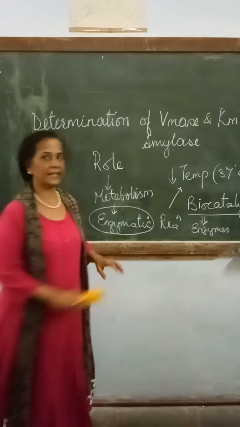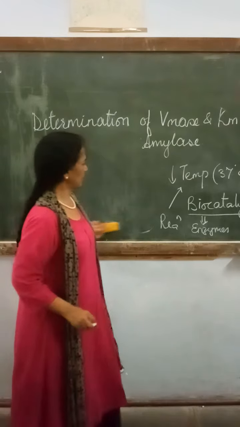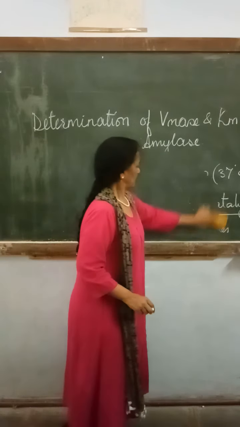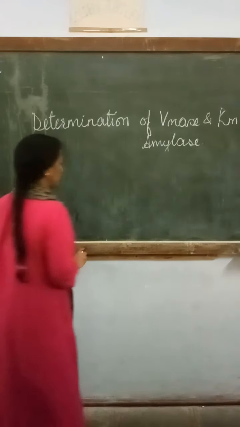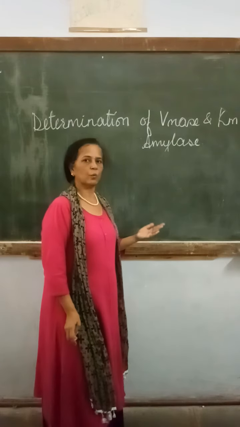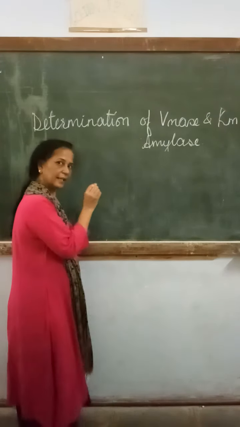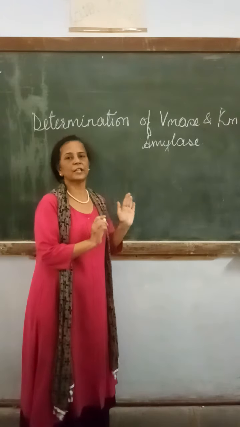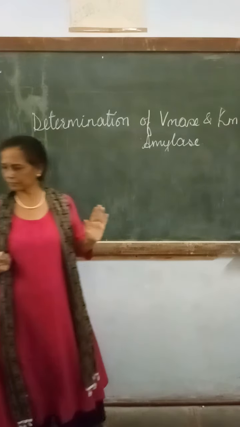They accelerate metabolic pathways or reactions, but are not used up during the process. They can be recovered and work again and again.